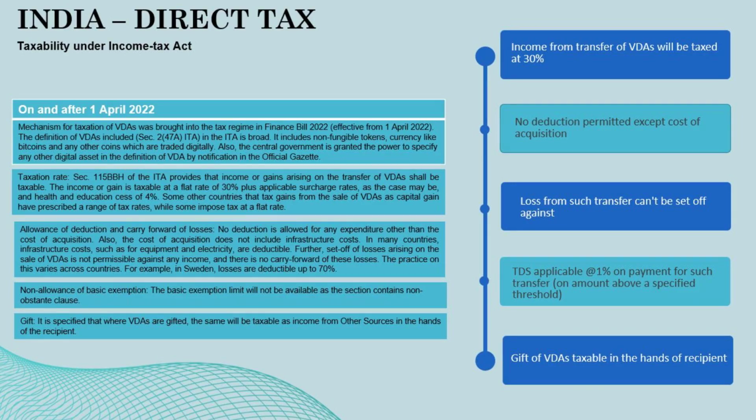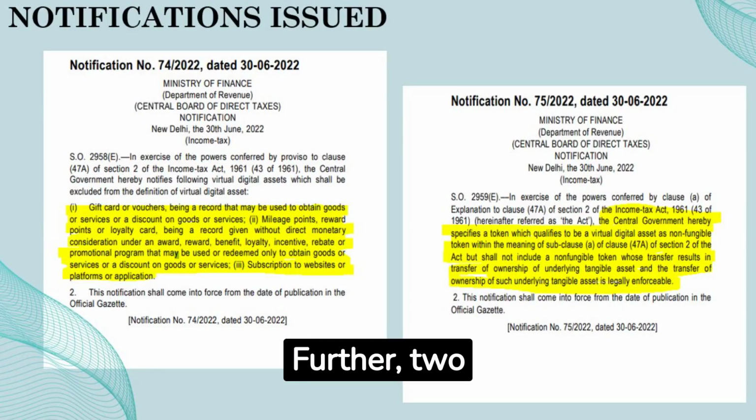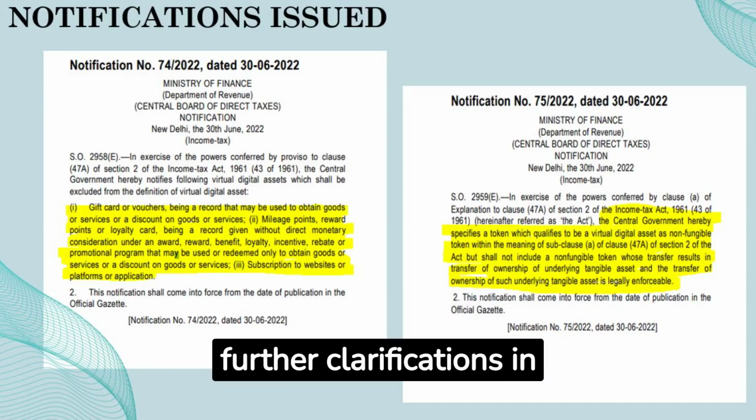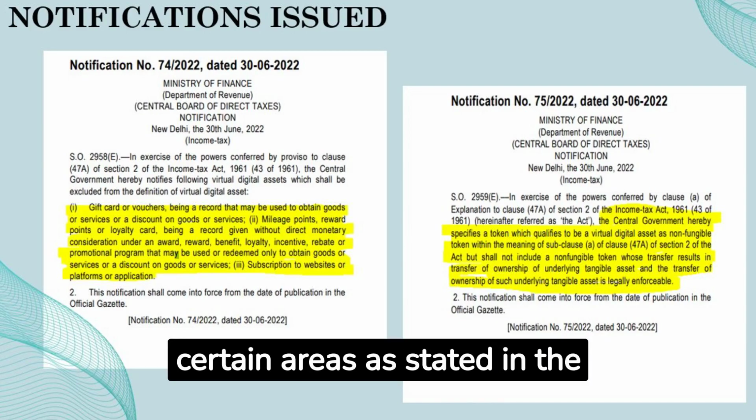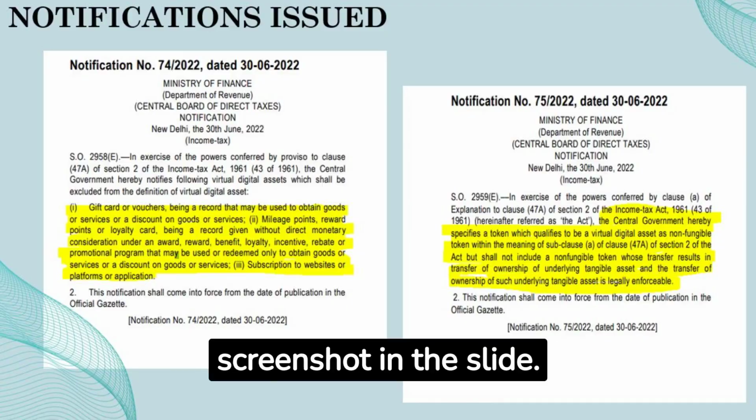Non-allowance of basic exemption. The basic exemption limit will not be available as the section contains a non-obstante clause. Gift. It is specified that where virtual digital assets are gifted, the same will be taxable as income from other sources in the hands of the recipient. Further, two notifications were issued providing further clarifications in certain areas, as stated in the screenshot in the slide.